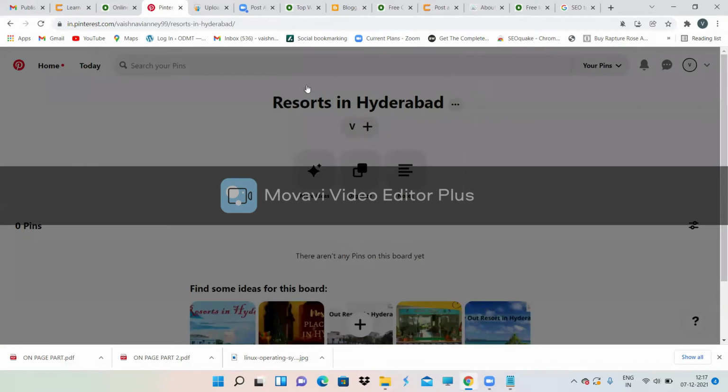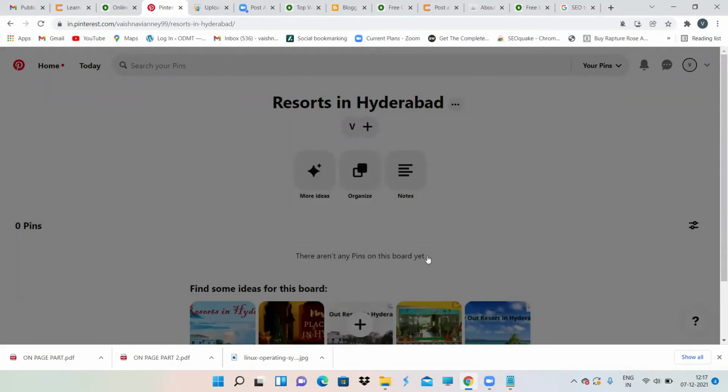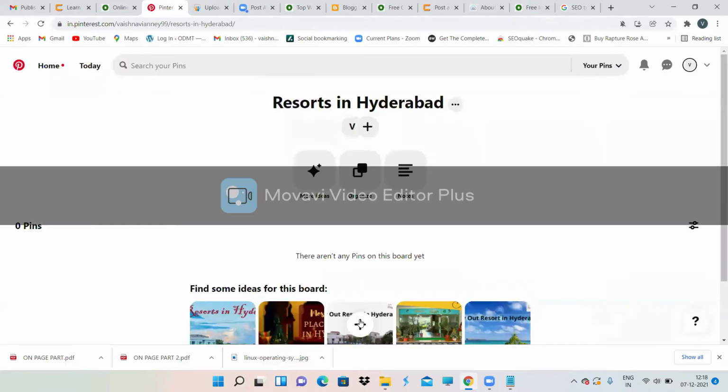It will show you your board name. There are not any pins on this board yet. That means you have not pinned any content to this board called resorts in Hyderabad. So 0 pins. Just click on this plus symbol and add some pins to your board. Pin some content to your board.